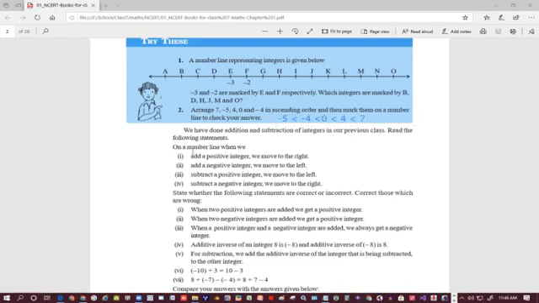So we have done addition and subtraction of integers in our previous class. Read the following statement: on a number line, when we add a positive integer, we move to the right. See, here is the trick to do calculation on a number line. Suppose I have given a point, minus 2. From minus 2, add 3 to it. So when you add 3 to minus 2, what will you do? From minus 2, you will start moving towards the right: 1, 2, 3, and you will reach here.